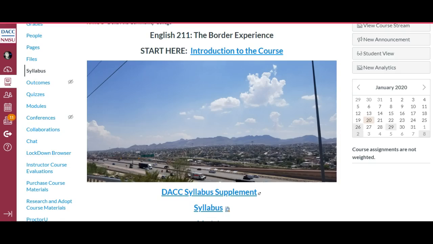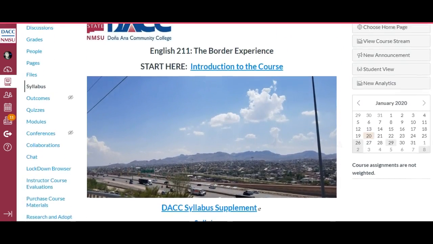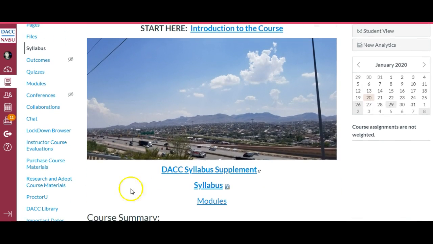So here we have our home page, and here we have a lovely picture of El Paso, Texas. In our home page, you will find the Introduction to the Course module, as well as our DACC syllabus supplement, our actual syllabus, and our modules. If you just want to access the modules, you can click there. But of course, you can also click on the left-hand corner link and it'll take you there.